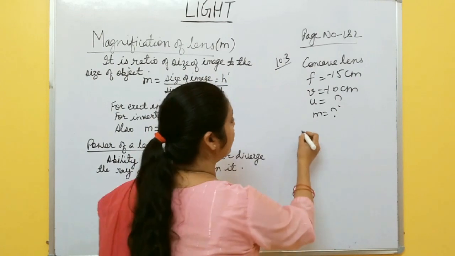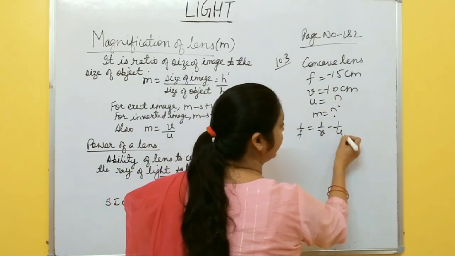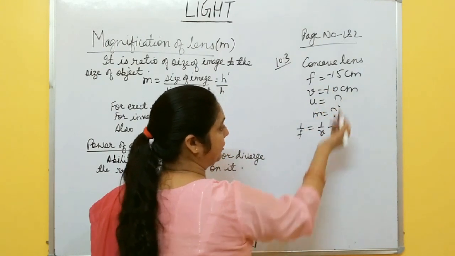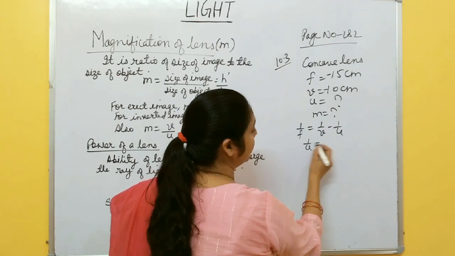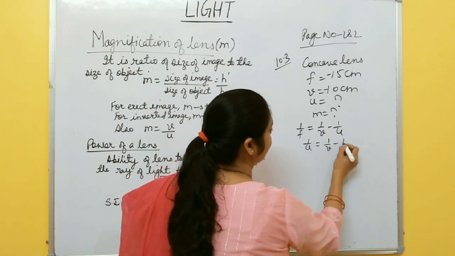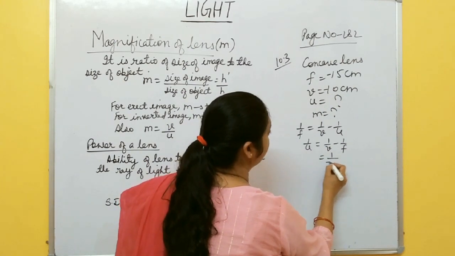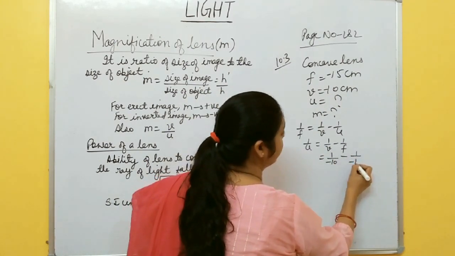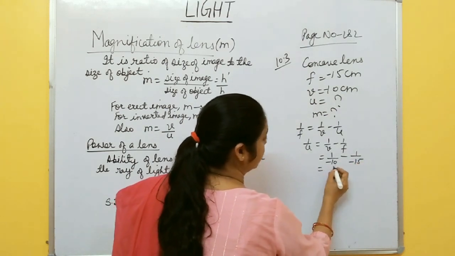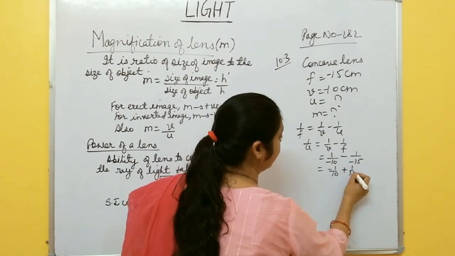You use the lens formula, 1 by f equal to 1 by v minus 1 by u. You put the values of f and v here. So 1 by u equals 1 by v minus 1 by f. 1 by v means 1 by minus 10, and 1 by f means minus 15. So this becomes minus 1 by 10 minus minus, plus 1 by 15.